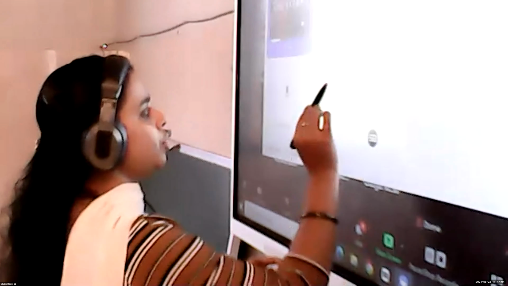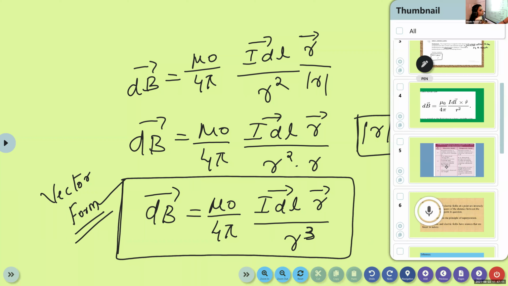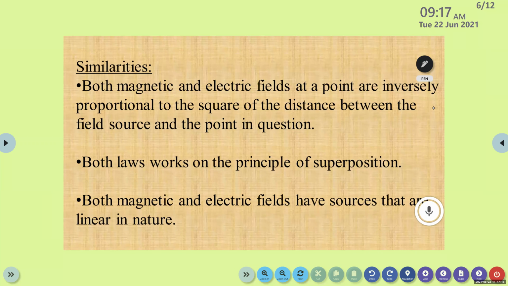Okay. Now one more point is there. We can compare this Coulomb's law and the Biot-Savart's law. This slide shows the similarities between Biot-Savart's law and Coulomb's law. The first similarity: both the magnetic field and electric field at a point are inversely proportional to the square of the distance between the field source and the point in question.